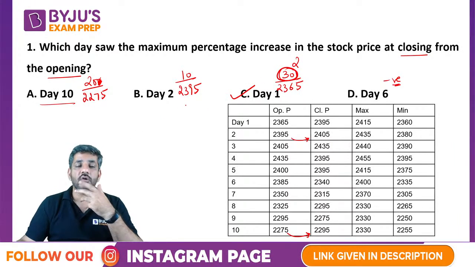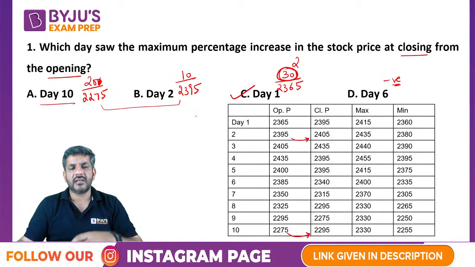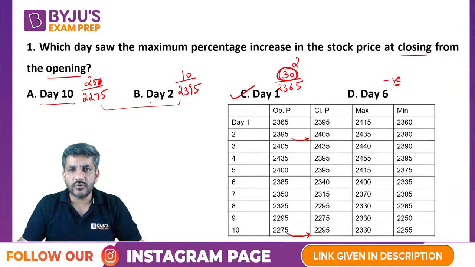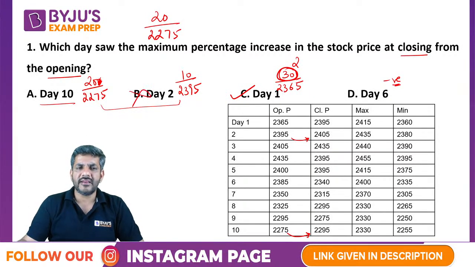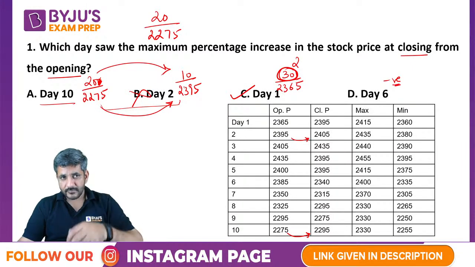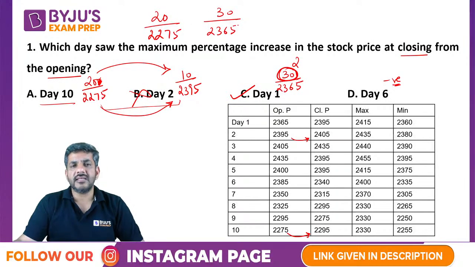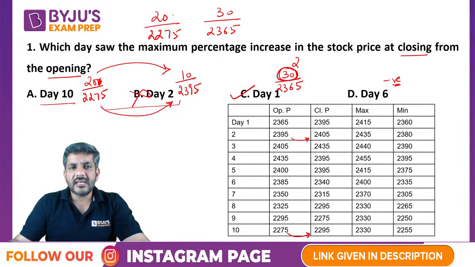Now you might say, sir, how can you say the denominator is same? Because they also differ by approximately 120, 200, something like this. Rather, numerators differ by only 10. When I talk about, say, 20 by 2275 and 10 by something, that one is surely ruled out. The numerator is smaller, denominator is larger, so that is definitely not the answer. How do I check which one of them is greater? There is one simple point that I am discussing here. Just pay attention to that part. Can I say from 20 to 30 there is a 50% increase?